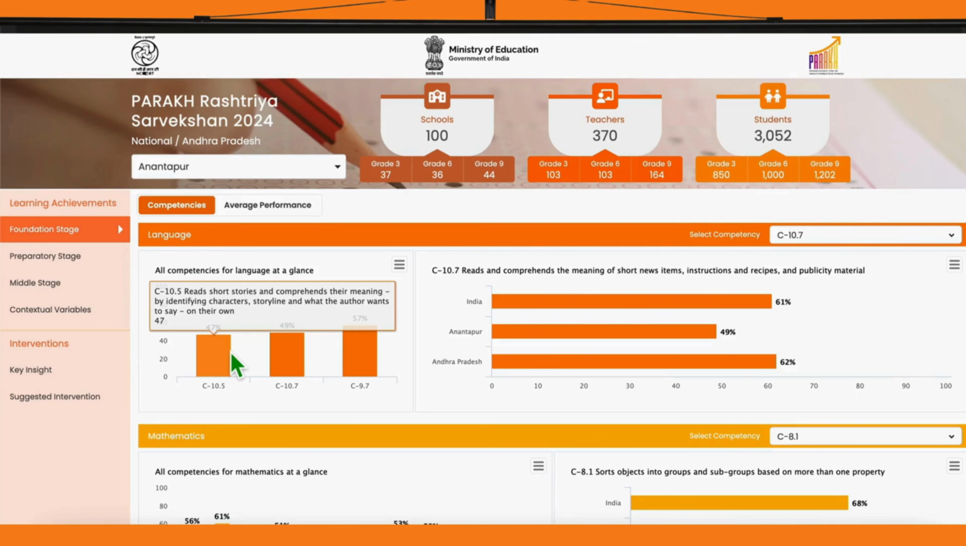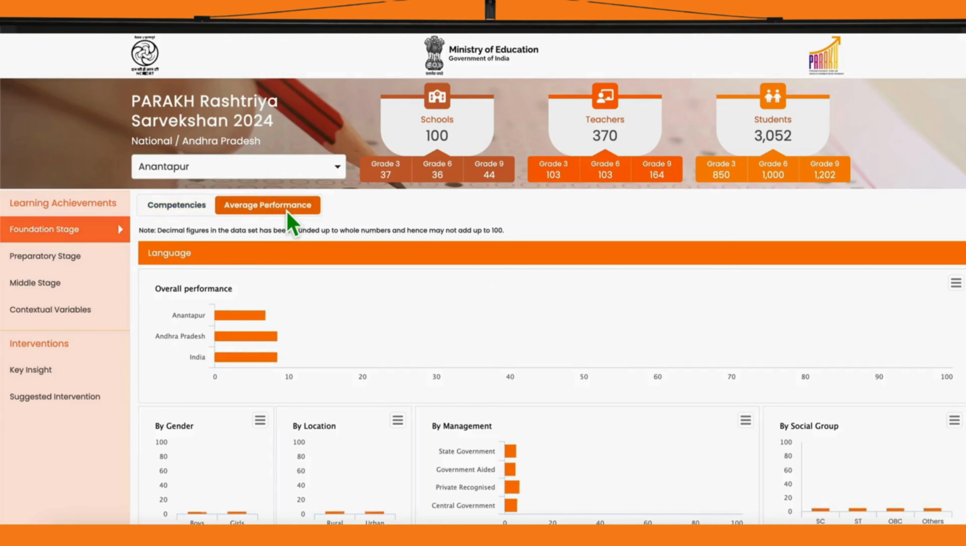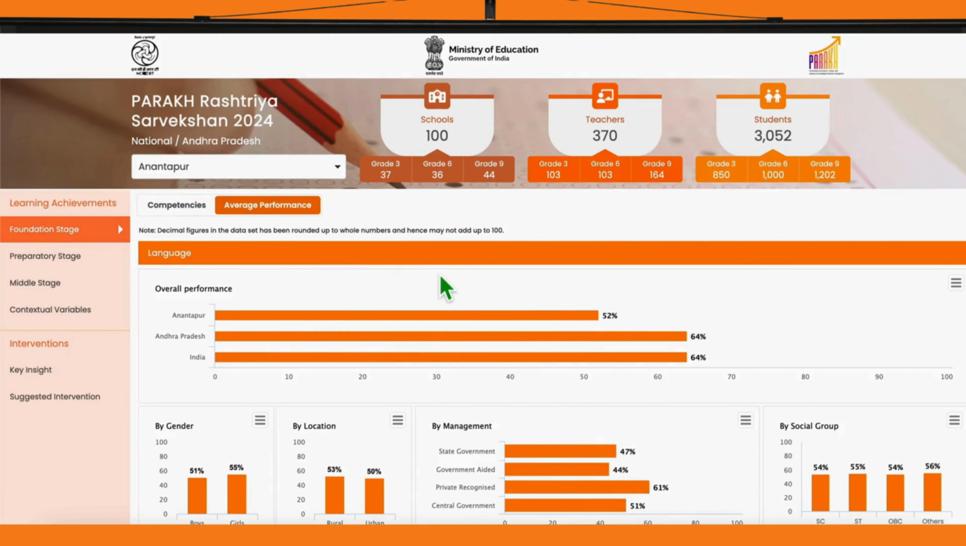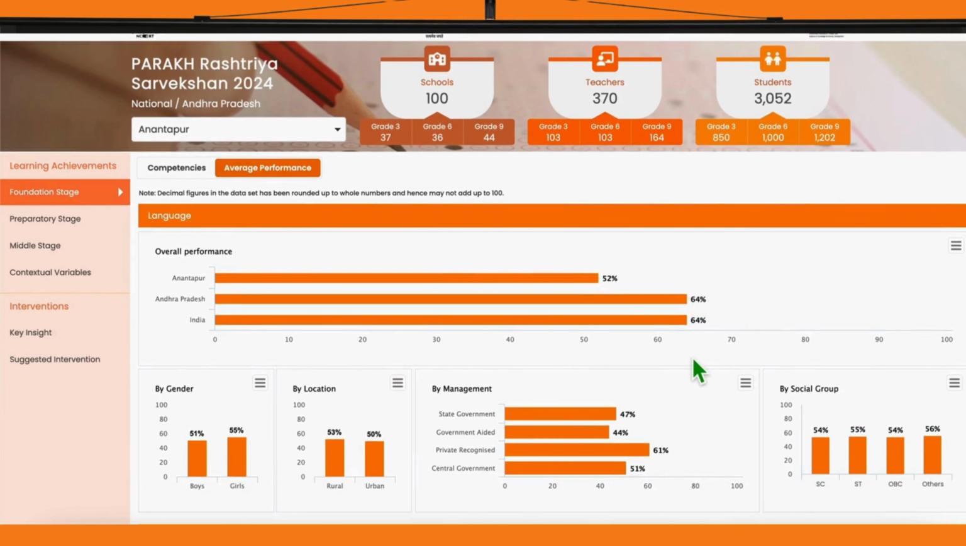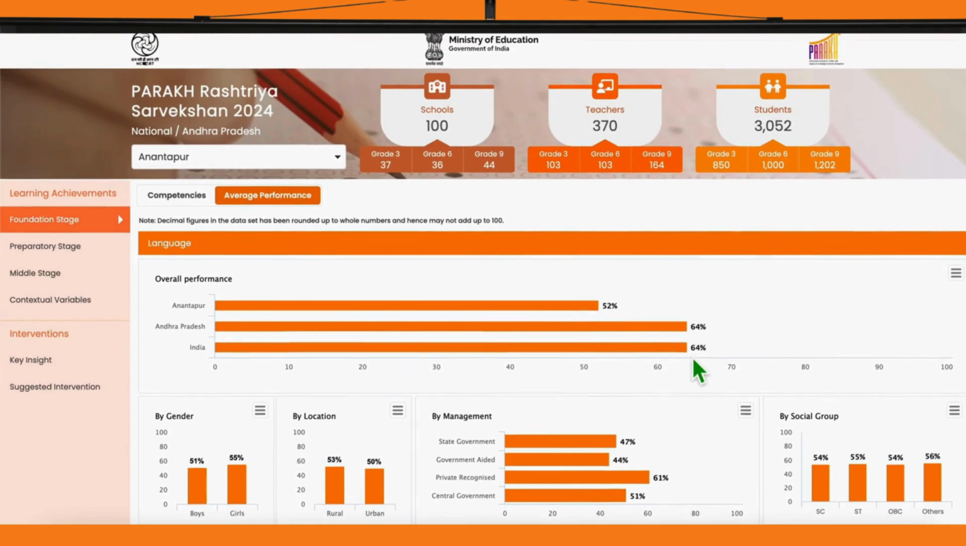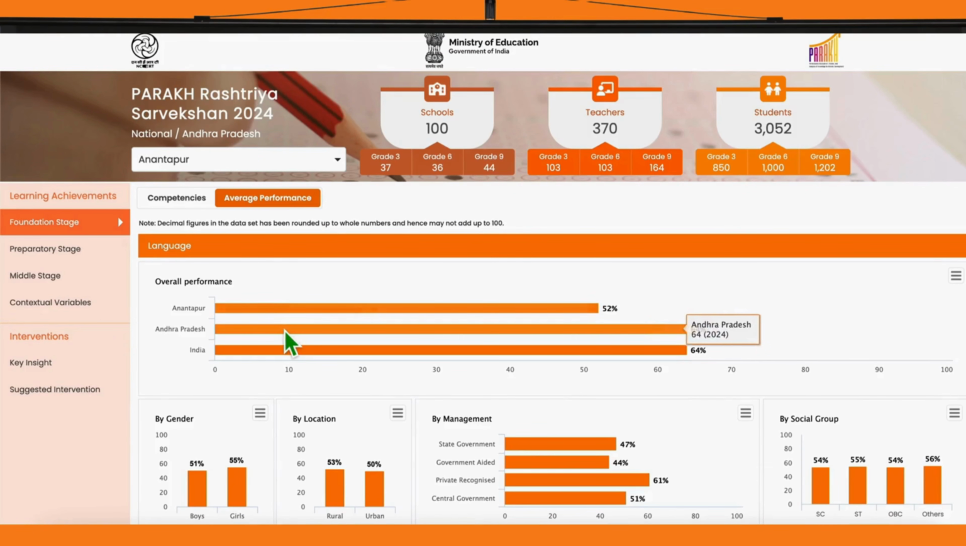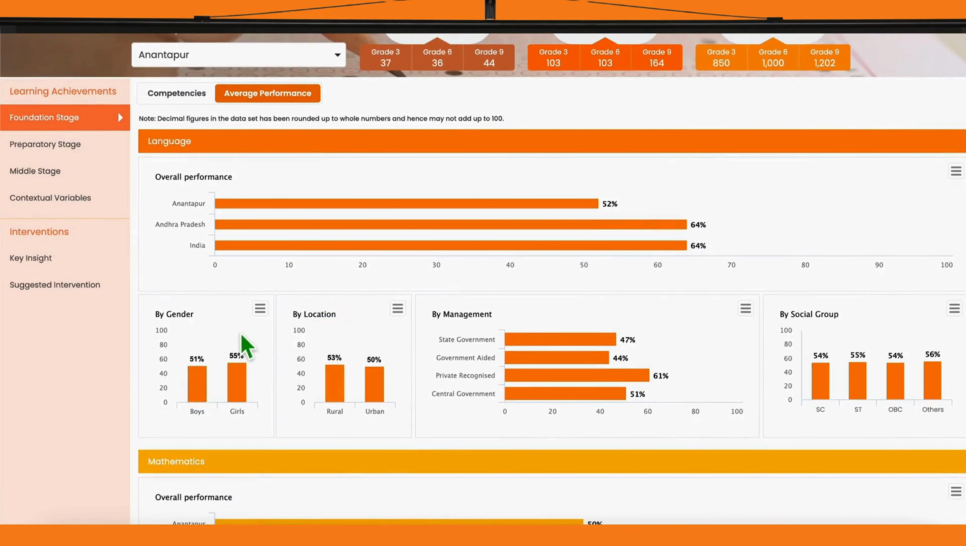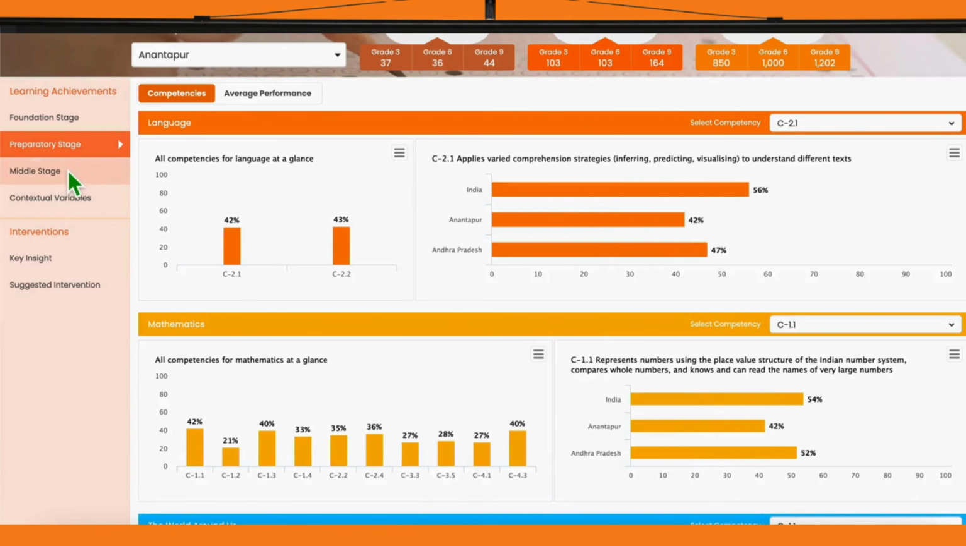Similarly, you can click on the Average Performance tab to see the performances of students, which have been grouped on the basis of subjects. For every subject, you will see a comparison chart showing overall performance of the district along with its parent state and the country level data. In the second row, you will see the students' performance data disaggregated by gender, by location, by school management type, and by social groups. You can follow the same steps to navigate across the dashboard for preparatory and middle stage.